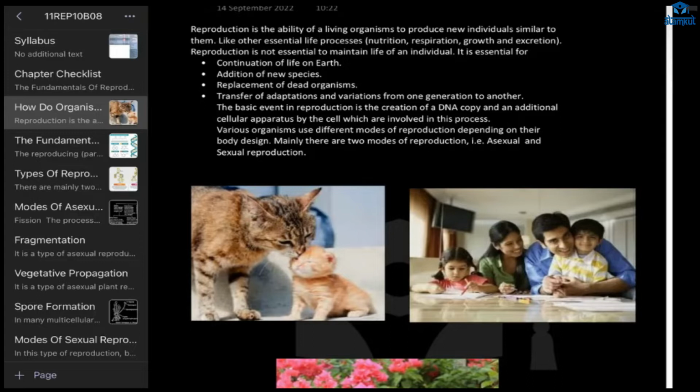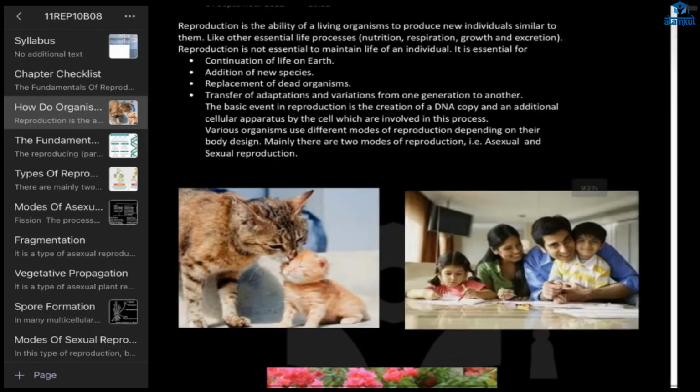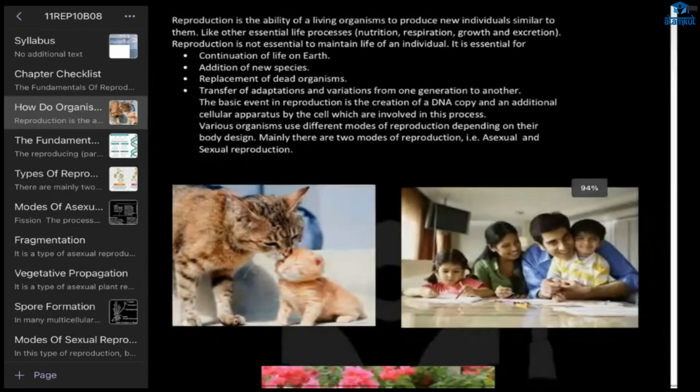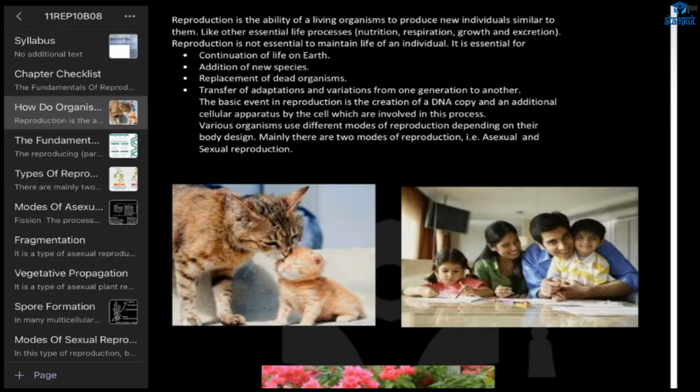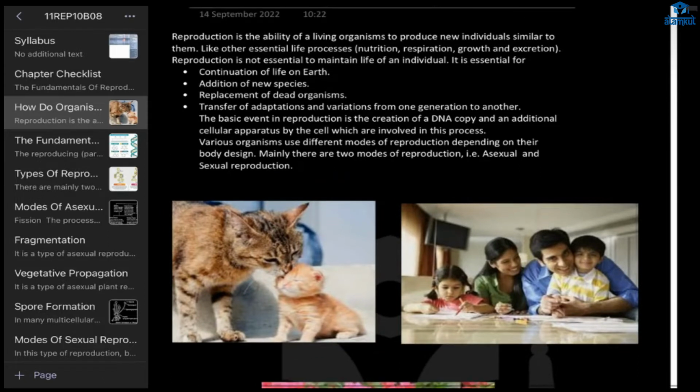Okay, and is it required for the individual? Is it necessary for the individual? Maybe no. Some bacteria, no. Reproduction is necessary for the individual, maybe for unicellular organisms. Yes, for unicellular organisms you can say that, because cell division and reproduction are the same for them, right? It is synonymous. What about multicellular organisms?